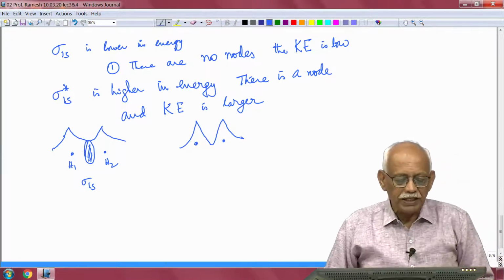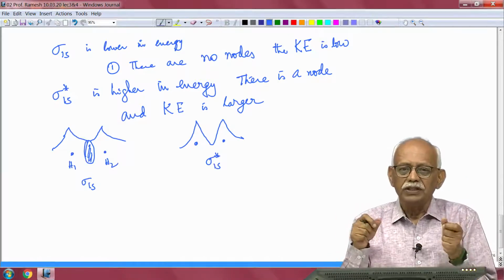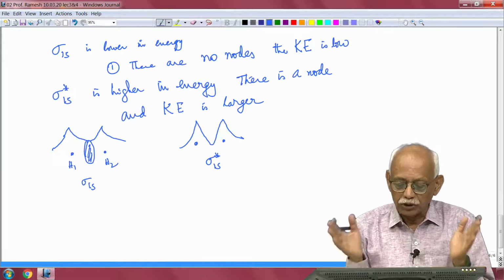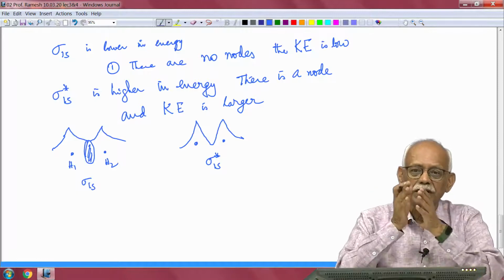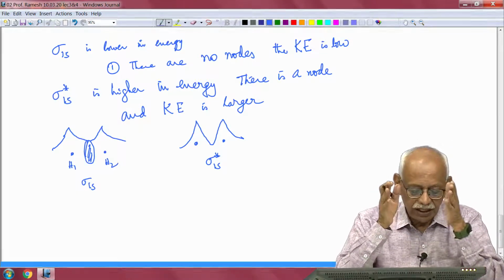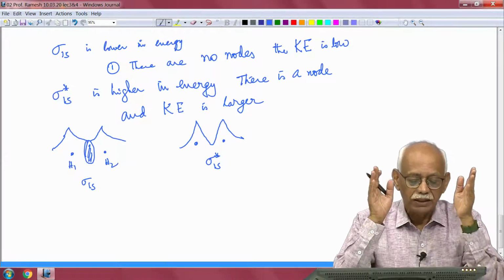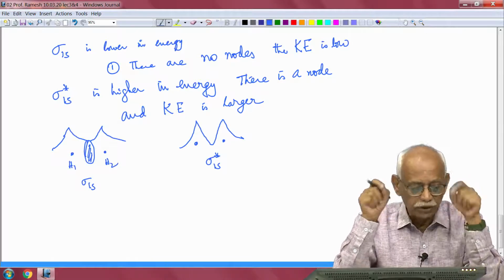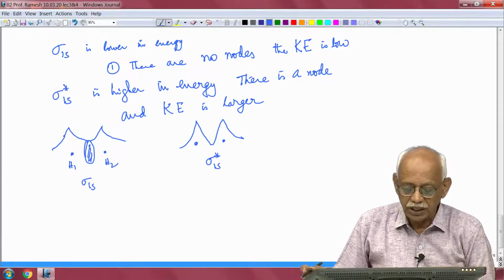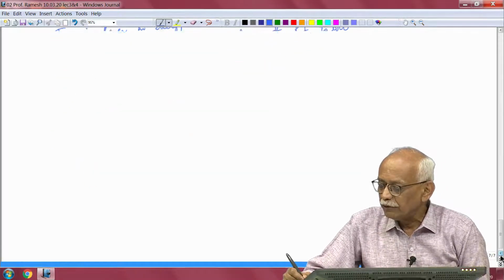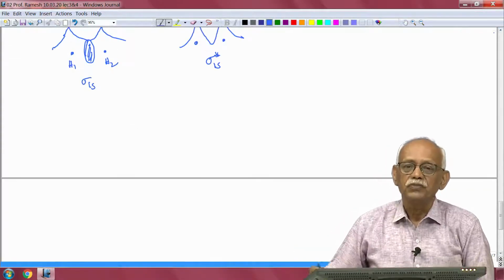So, in the sigma star 1s the electron does not have the benefit of attraction by both nuclei. Whereas in sigma 1s, because in the bonding region I have a large charge density, the electron can benefit from the nuclear attraction of both nuclei, and because of that the energy of sigma 1s will also be lower than that of sigma star 1s.